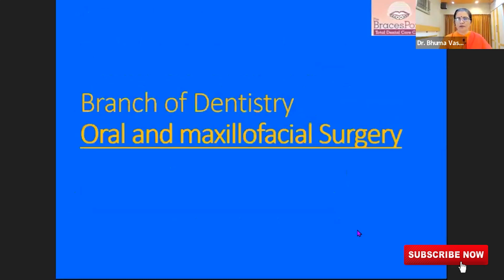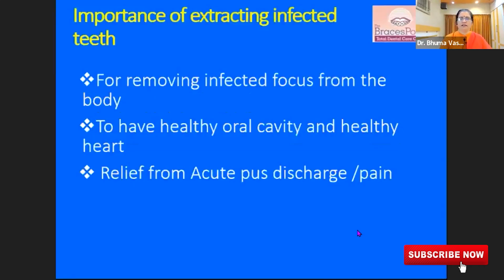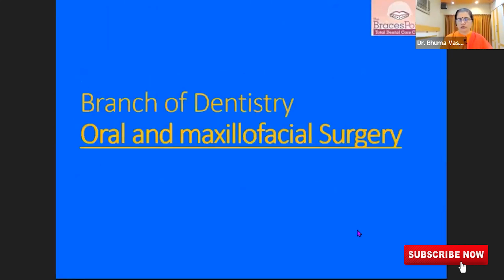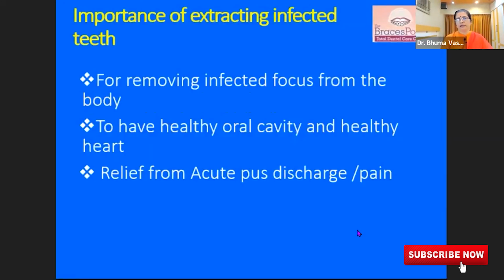Now, if you have teeth which are infected, then who can help you? The oral surgeon can help you. Basically, the infected focus from the mouth has to be removed. A healthy oral cavity has to be achieved so that we have a healthy heart, and we get relief from the pus discharge and the pain.